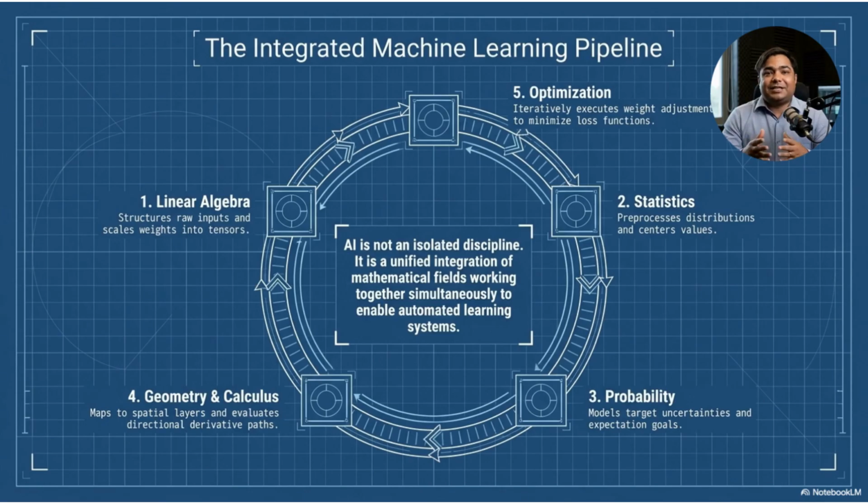This slide summarizes the full machine learning pipeline. Artificial intelligence is not built from only one branch of mathematics, it is an integration of many branches working together. Linear algebra structures the data and stores weights inside tensors. Statistics prepares the data, measures variation, and helps us understand distributions. Probability models uncertainty and helps predict outcomes. Geometry helps AI understand similarity, distance, and direction in high dimensional spaces. Calculus calculates gradients and supports backpropagation.